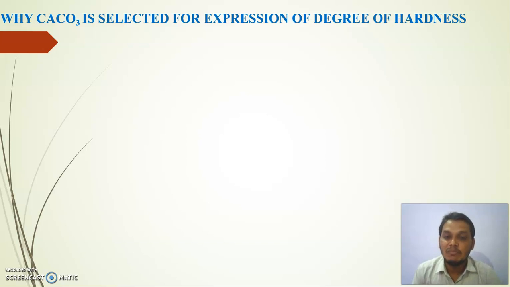Then why is calcium carbonate selected for the expression of degree of hardness?